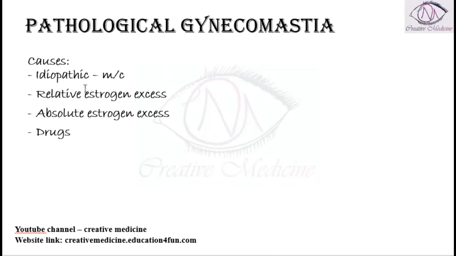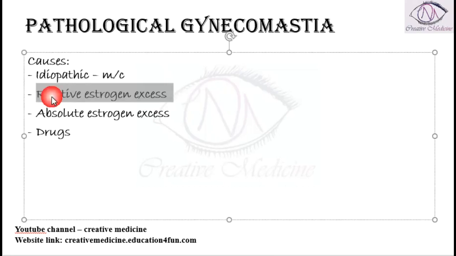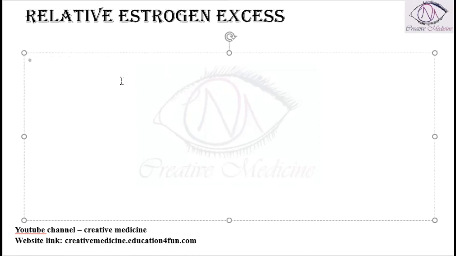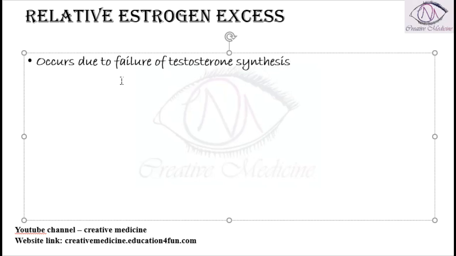First, relative estrogen excess. This relative estrogen excess occurs due to the failure of testosterone synthesis. If testosterone is not synthesized properly, or if the synthesized testosterone cannot act properly because of some receptor resistance, in such cases we see decreased testosterone, and even the normal amount of estrogen will become more than normal because of less testosterone.